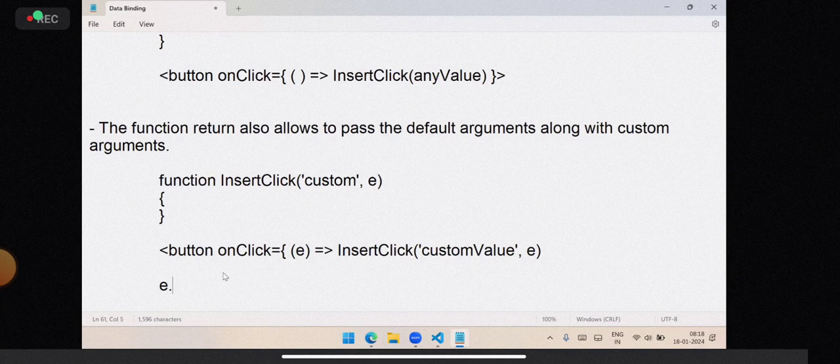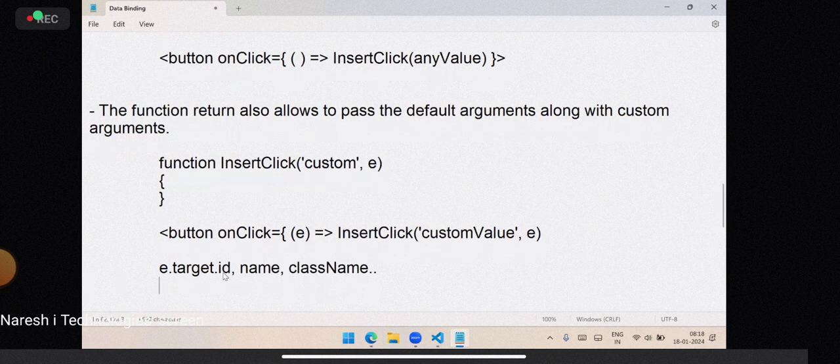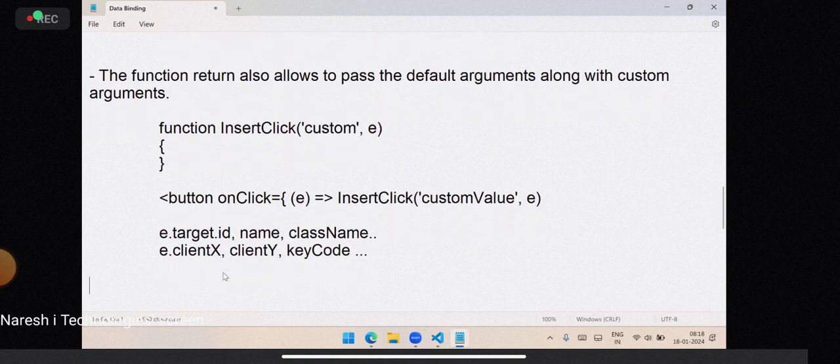So e dot target dot id, name, class name, like this you can access. E dot client x, client y, key code, those you can access.